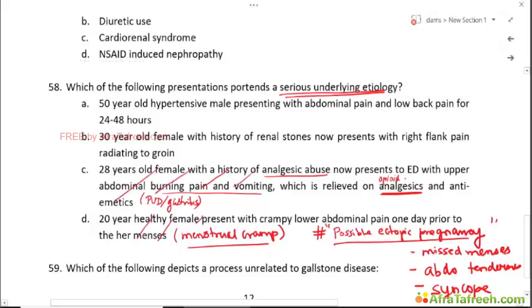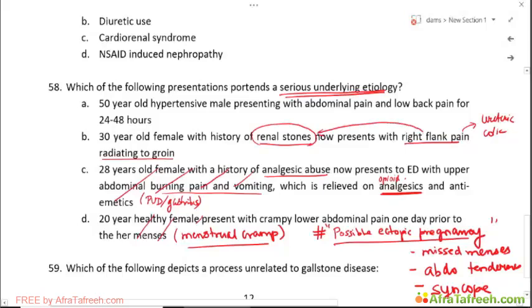A 30-year-old female with a history of renal stones now presents with right flank pain radiating to the groin. So this is a typical presentation of a ureteric colic, and the patient already has a previous history of renal stones. So this presentation would likely be because of her renal stones itself, and most cases would not even require imaging in the emergency department, if the diagnosis is quite straightforward. So this is not a serious diagnosis at all. This can be treated and it's well responsive to analgesics, and then the patients can be discharged.